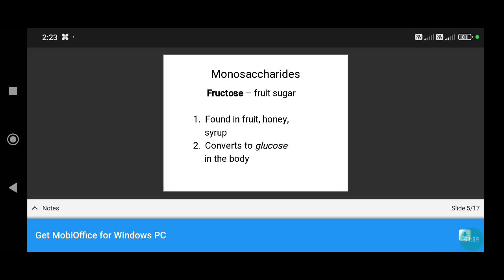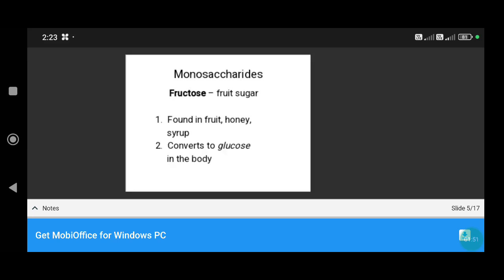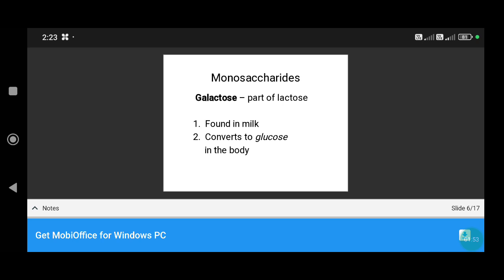Next example of monosaccharides, fructose. Fructose is fruit sugar, found in fruit, honey and syrup. It converts to glucose in the body. Next example of monosaccharides, galactose. Galactose is part of lactose, found in milk, and converts to glucose in the body.